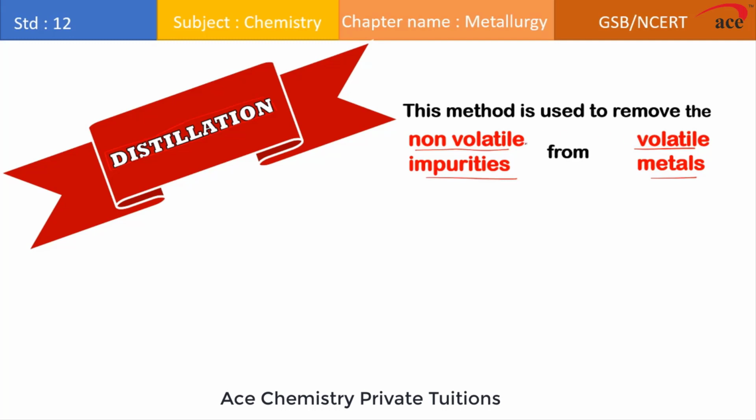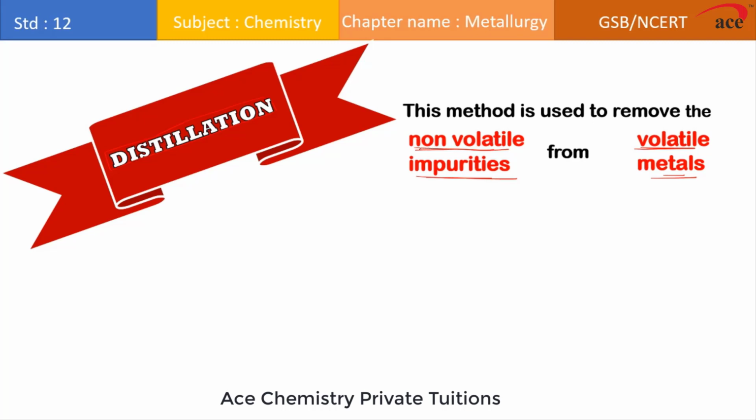So when I am talking about removal of non-volatile impurities from volatile metals, generally we refer to the word non-volatile for that component which will have a very high boiling point, student, because boiling point and volatility are inversely proportional.